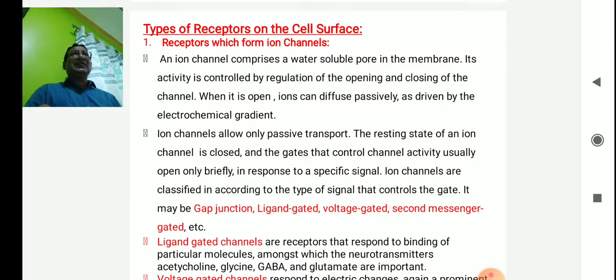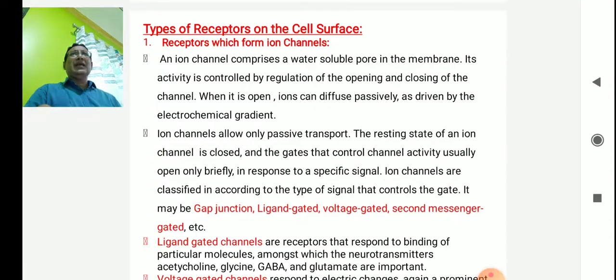The resting state of an ion channel is closed, and the gates that control the channel activity usually open only briefly in response to a specific signal. Ion channels are classified according to the type of signal that controls the gate. It may be gap junction, ligand gated, voltage gated, second messenger gated, etc.